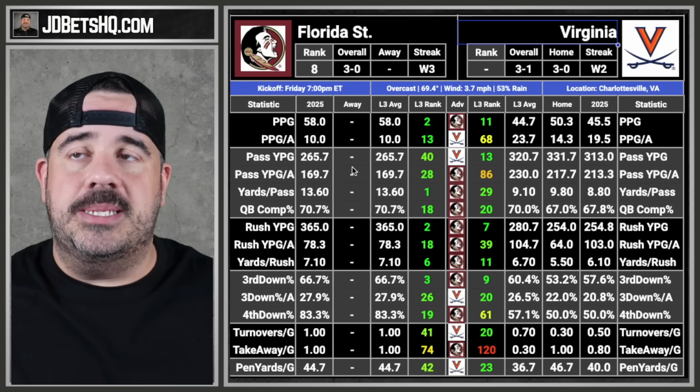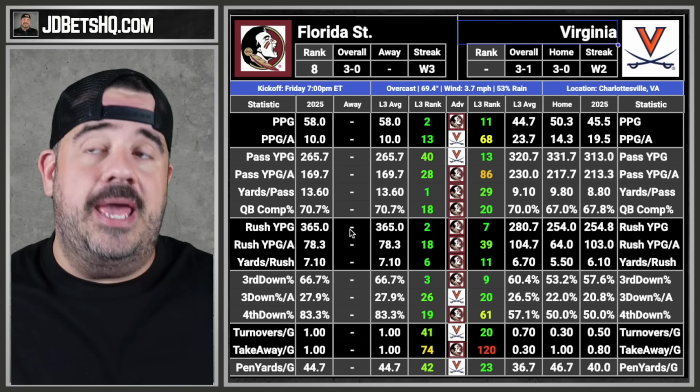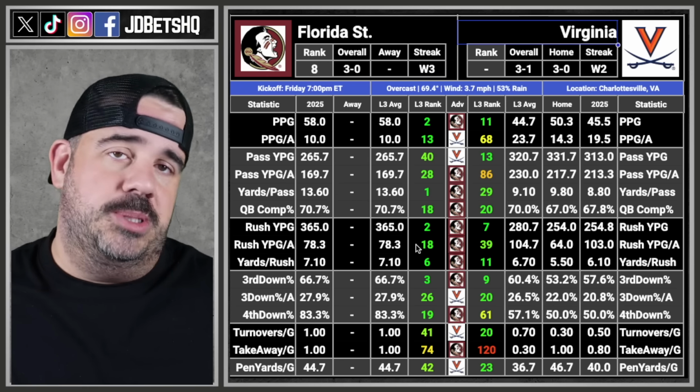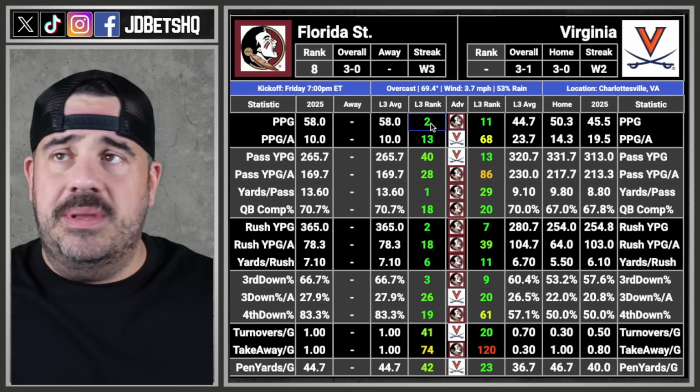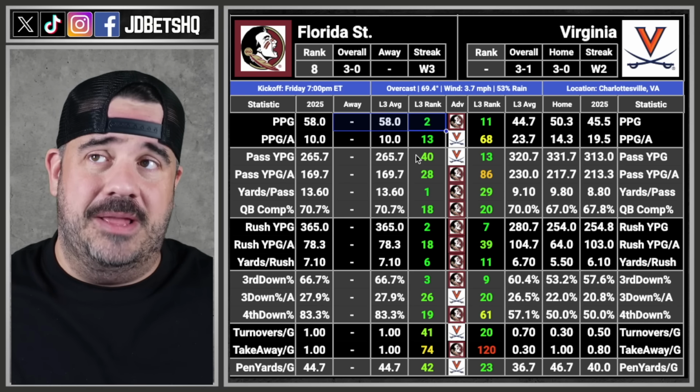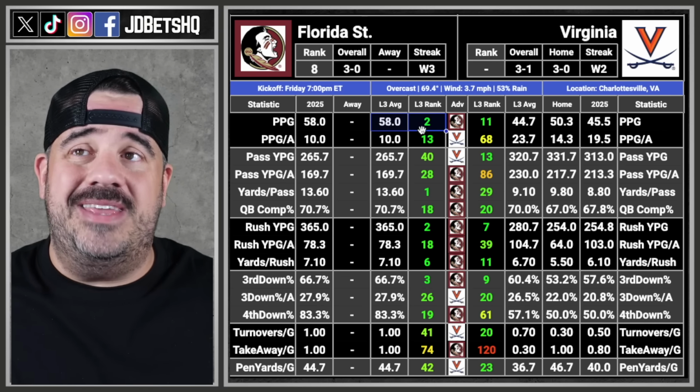And it's like, what have they done since? Literally played cupcake after cupcake. So two cupcakes in a row, obviously. But they've been great against those cupcakes. They're devouring them easily. Second in points at 58.